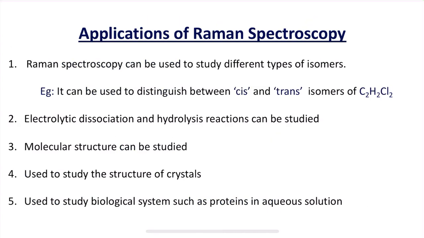Now let us see the applications of Raman spectroscopy. Raman spectroscopy can be used to study different types of isomers. In association with IR spectra, it can be used to distinguish between cis and trans isomers of C2H2Cl2. The cis isomer is both IR and Raman active, but the trans isomer is IR inactive due to the presence of a center of symmetry, but it is Raman active. So that is why Raman spectrometry can be used to study different types of isomers.